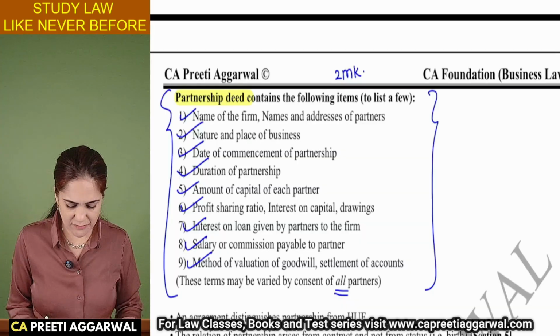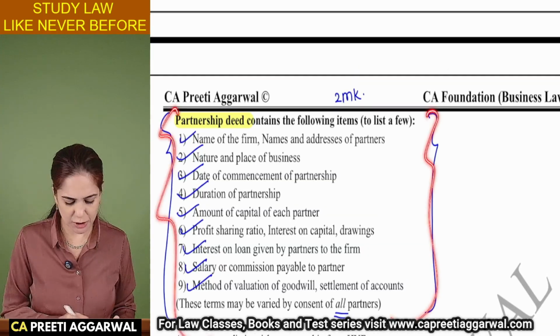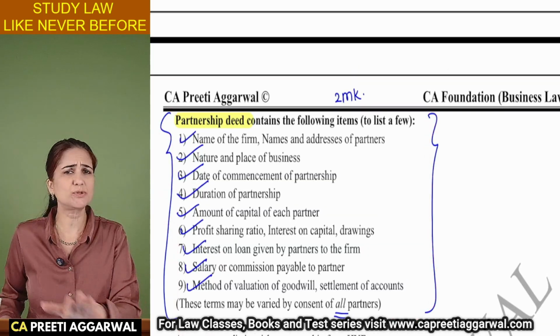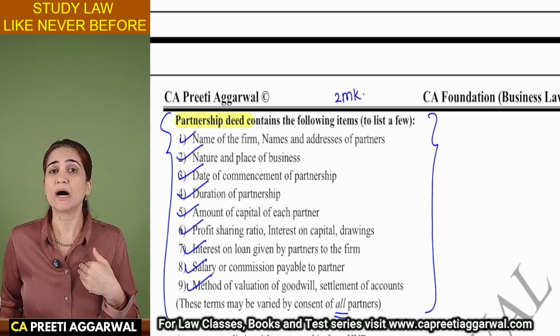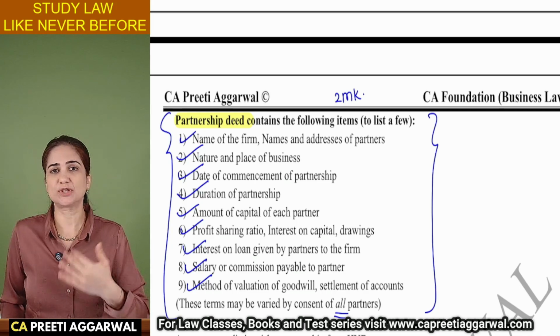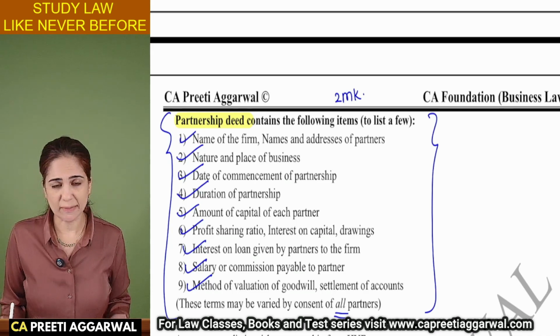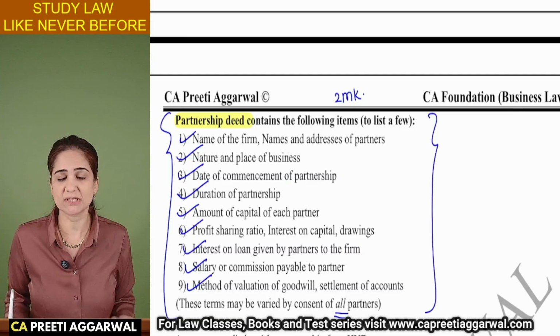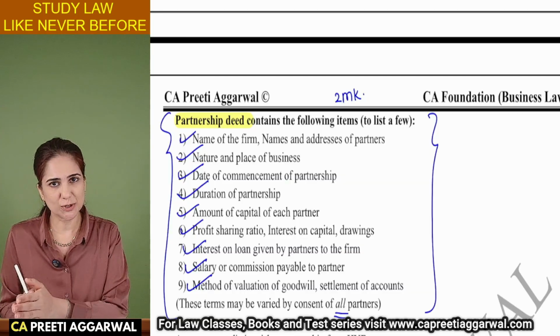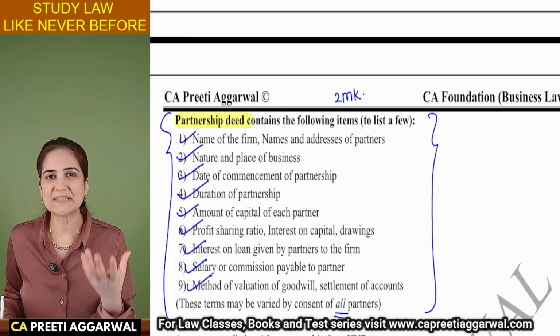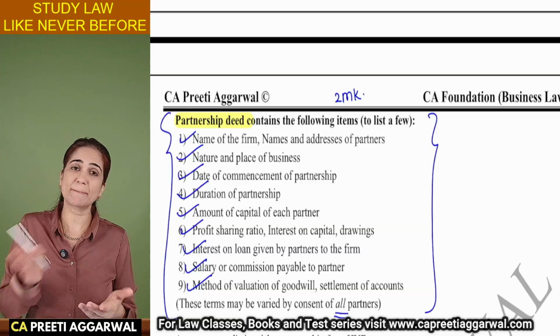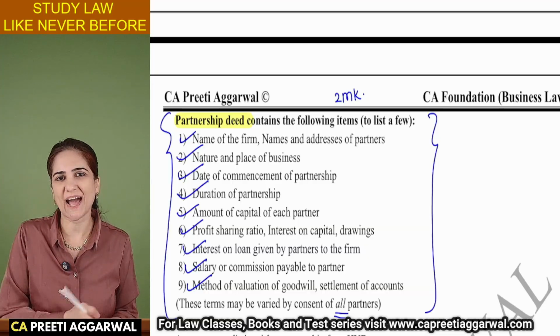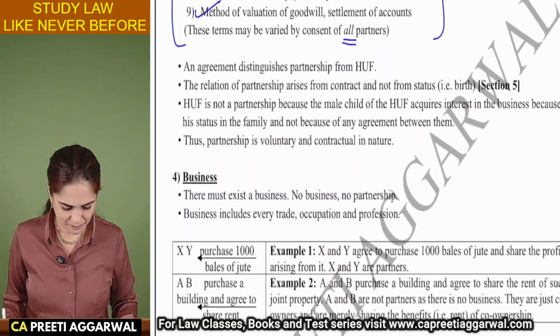This agreement is what distinguishes partnership from HUF. In HUF, there is no such deed. You become a member just by birth, just by the status in your family. But this agreement is what distinguishes partnership from HUF. HUF arises from status, not any agreement, but partnership is a result of an agreement.